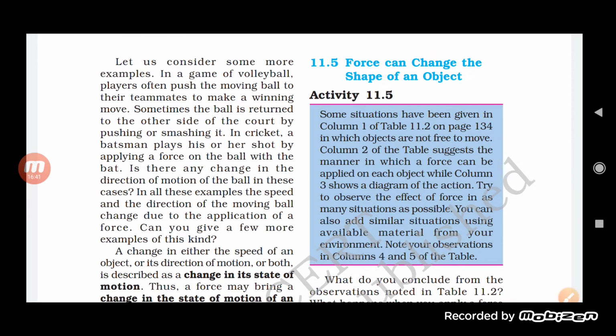Force can change the shape of an object. Some situations have been given in column 1 of table 11.2 on page 134, in which objects are not free to move. Column 2 of the table suggests the manner in which the force can be applied on each object, while column 3 shows a diagram of the action.